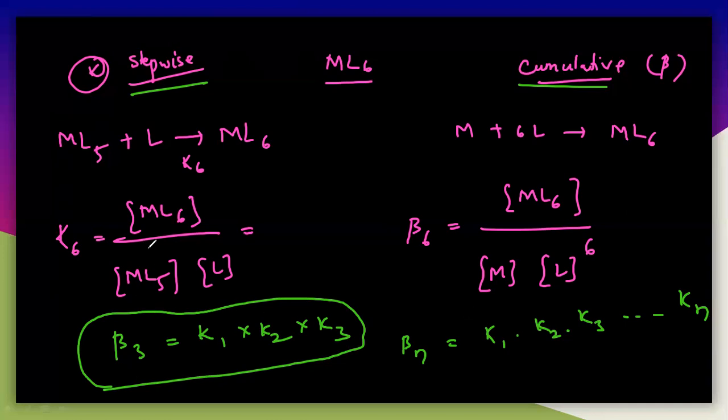Once you find the stepwise stability constants, if you multiply them all, the overall, the cumulative constant comes easily. So I will prove this. I told you beta 3 is equal to K1 K2 K3, note that. I can prove this, that beta 3 is equal to K1 into K2 into K3. I will show you here, so you can easily understand these two things. You can see here first, you can write this beta 3. So here I will remove all these things.